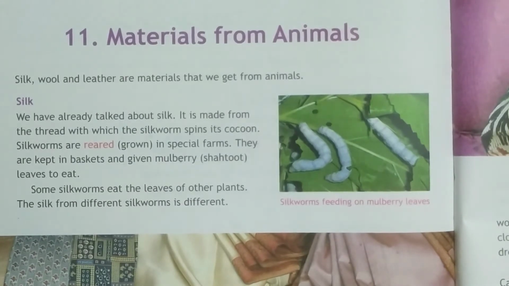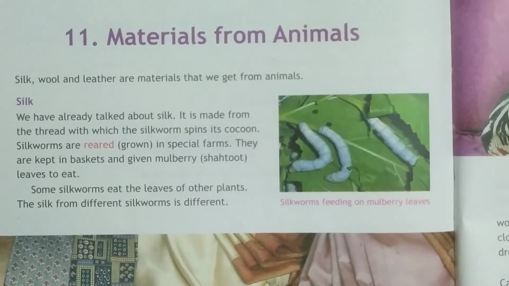The lesson topic is materials from animals. What are the things we get from animals? It's divided into silk, wool and leather. First we'll see about silk. Where do we get silk?